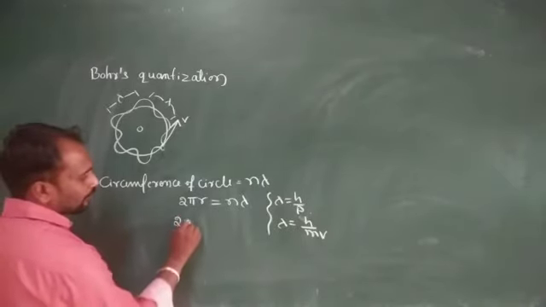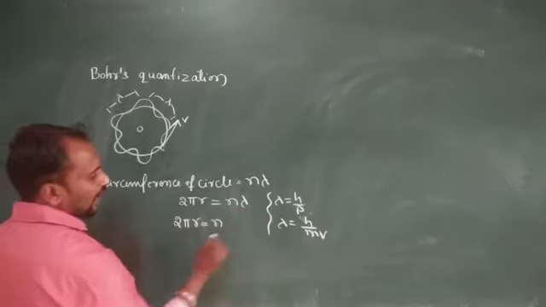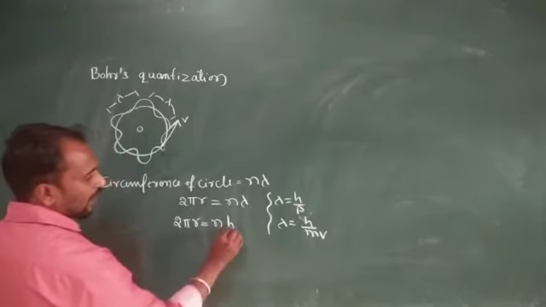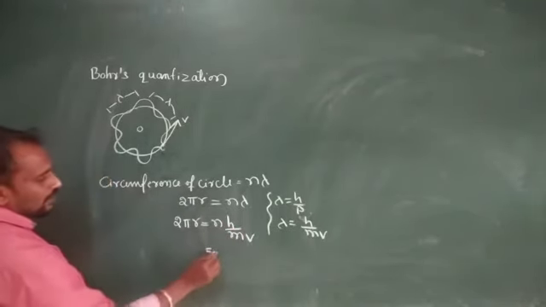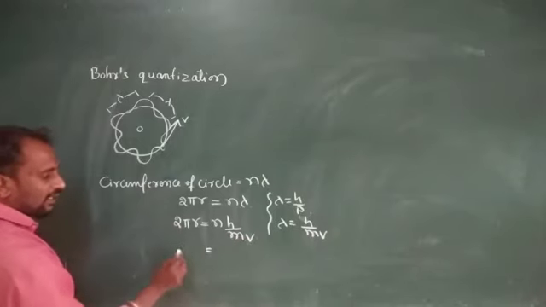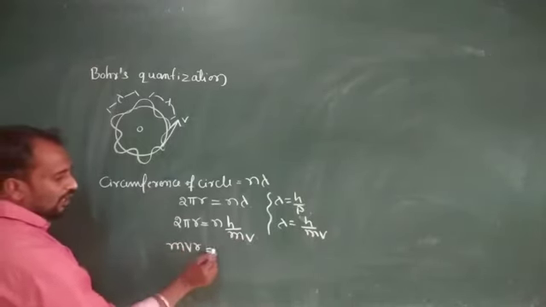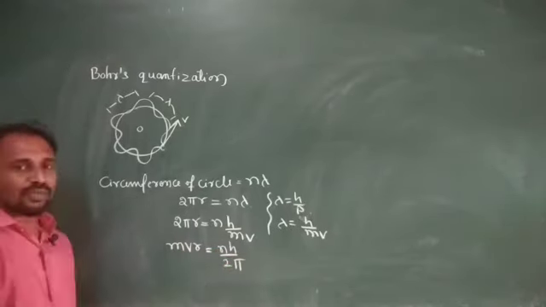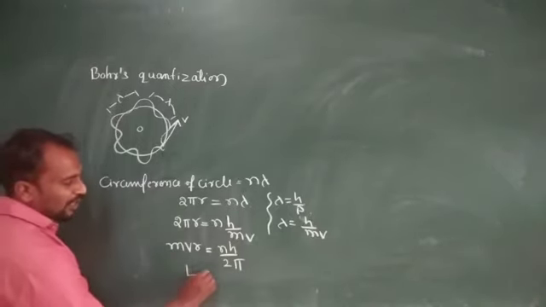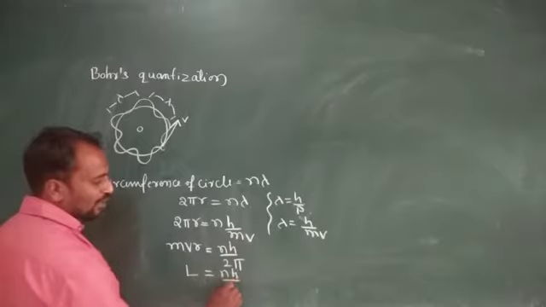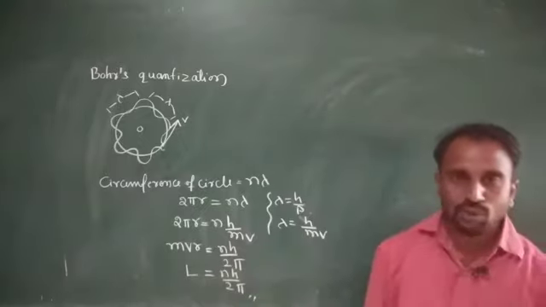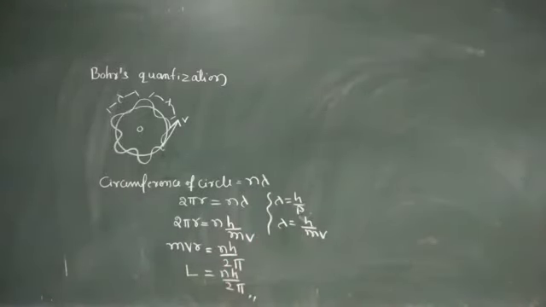So 2 pi r is equal to n into lambda, and lambda is h divided by mv. Taking mv to this side and 2 pi to the other side, we get mvr is equal to nh divided by 2 pi. Here mvr is nothing but angular momentum, so the angular momentum is equal to an integral multiple of nh divided by 2 pi. This is Bohr's quantization.